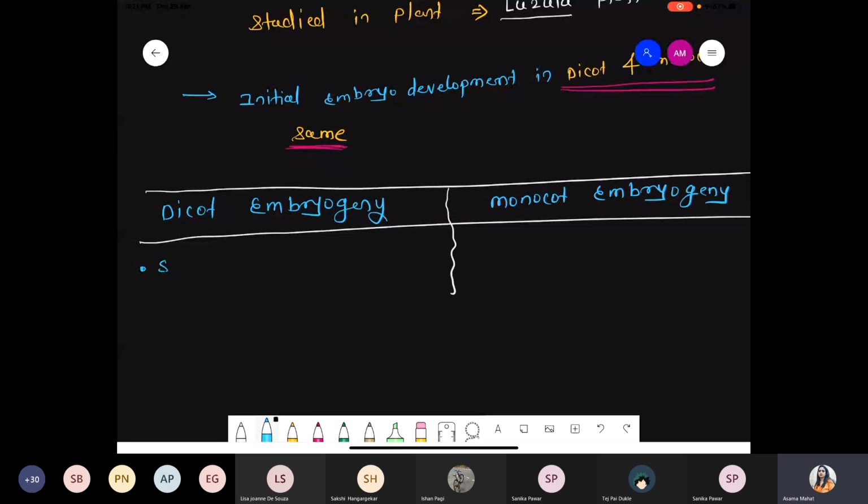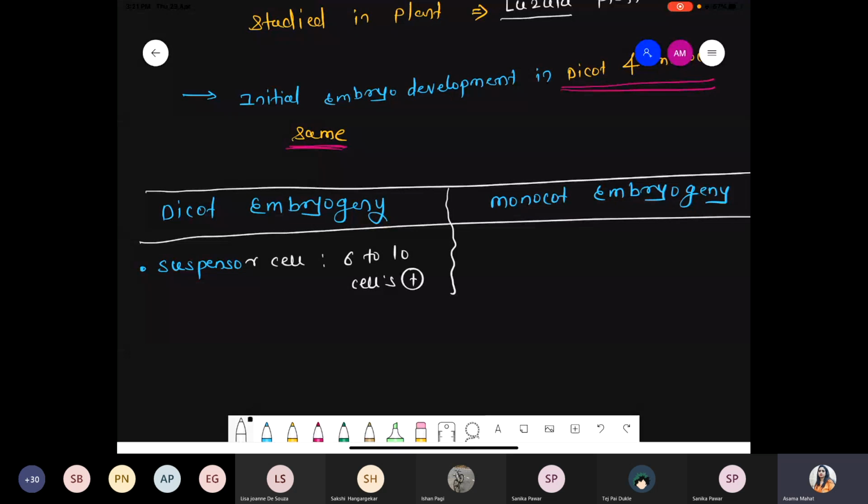The first point is the suspensor cell. In the dicot, a total of 6 to 10 suspensor cells are present.